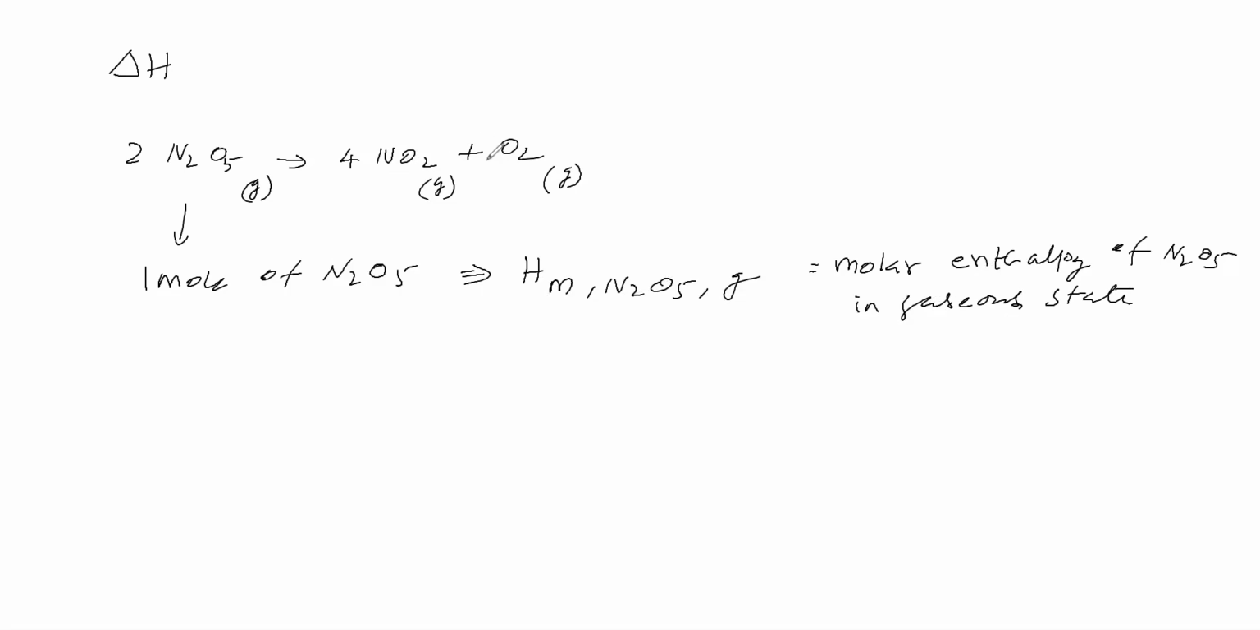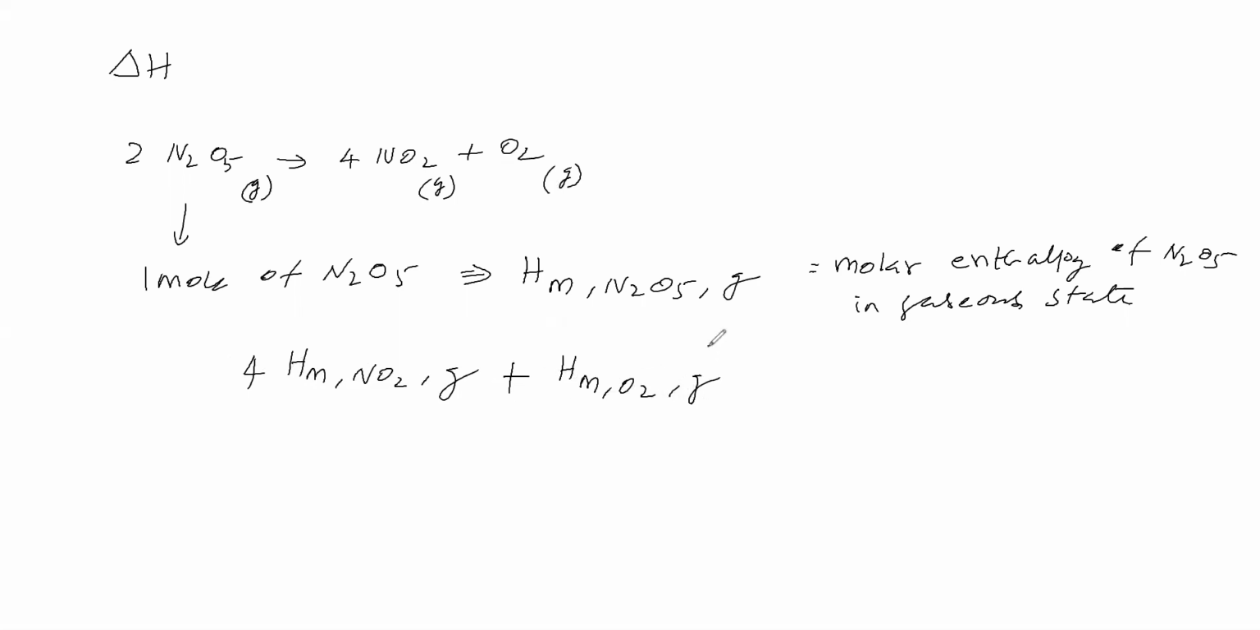In the same way, we can say for NO2 and O2. For NO2, the molar enthalpy of NO2 in gaseous state, as per the stoichiometric equation, we take the coefficient 4 and multiply by it. This is the enthalpy of 4 moles of NO2 in gaseous state. Then we take O2, the molar enthalpy of O2 in gaseous state, which is the enthalpy of 1 mole of O2 in gaseous state.